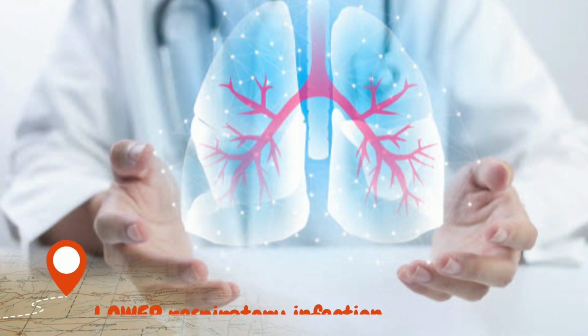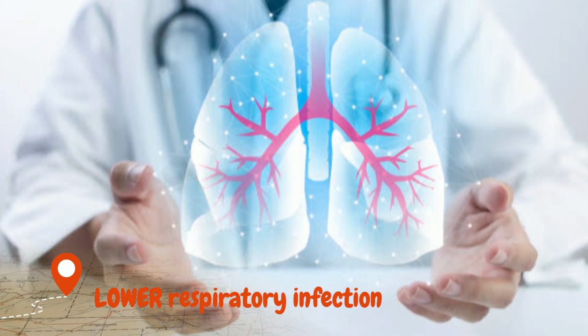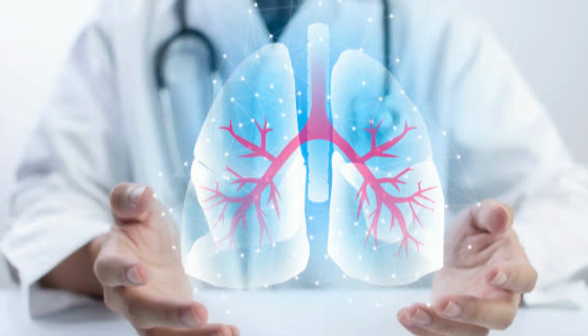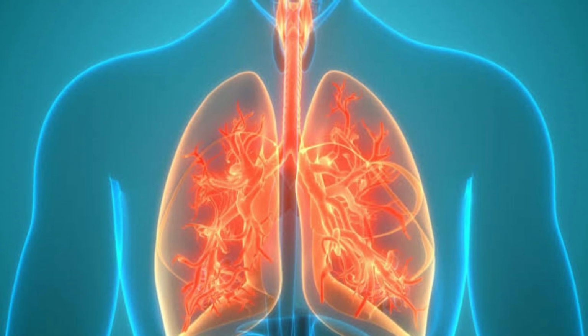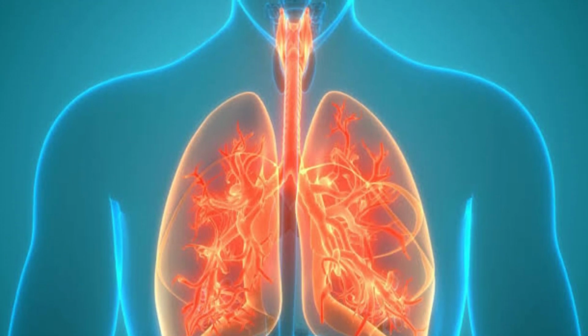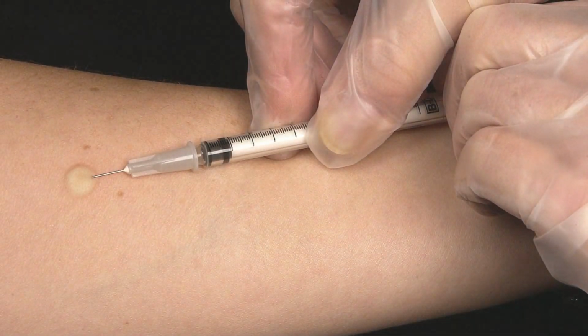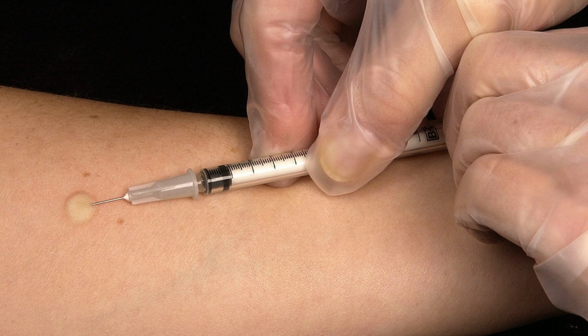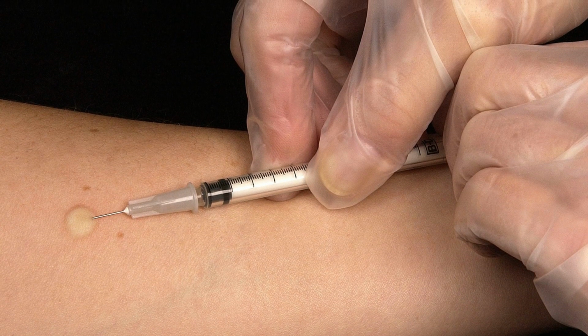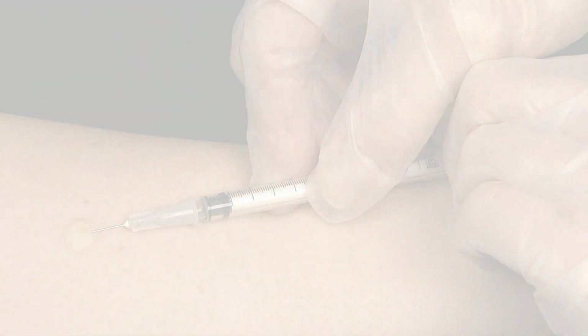Lower respiratory infections are the third most lethal disease in the globe. An infection in your lungs and airways is referred to as a lower respiratory infection. It could be brought on by the flu, pneumonia, or bronchitis. Getting the flu vaccination each year is one of the strongest preventative measures you can take against lower respiratory illnesses. Pneumonia vaccines are also available for those who are most at risk.